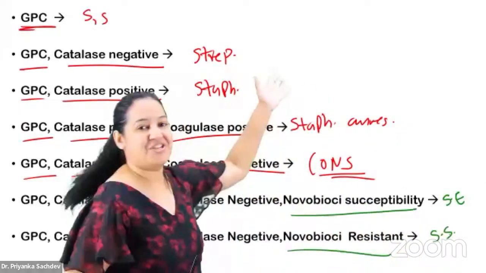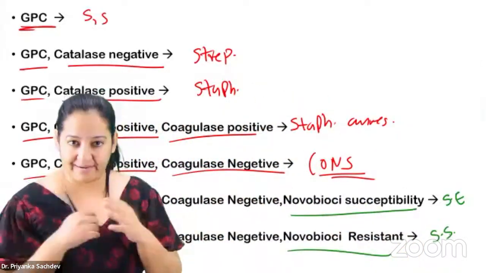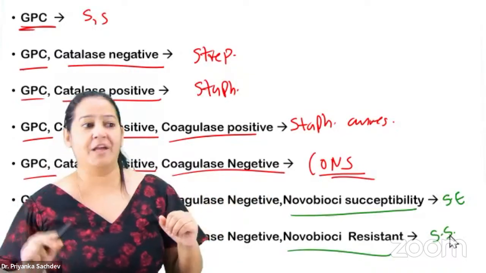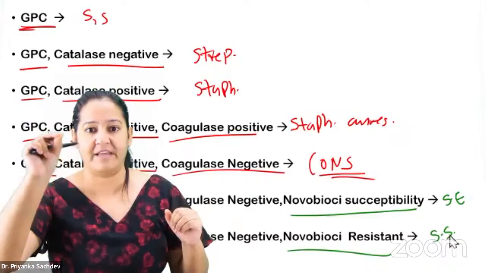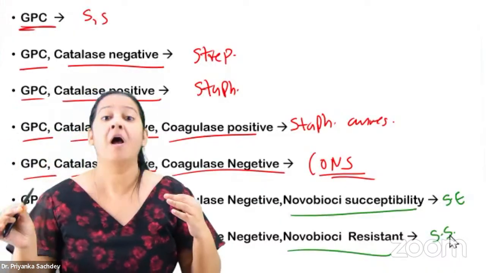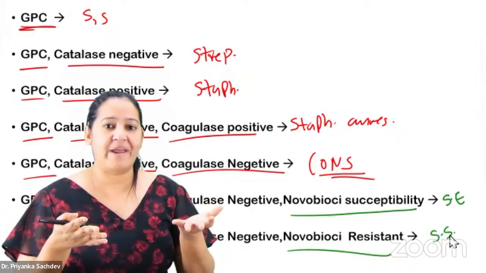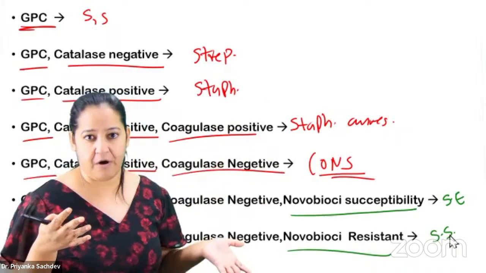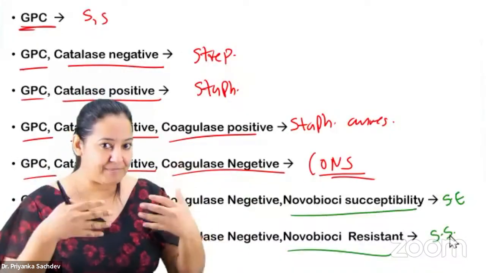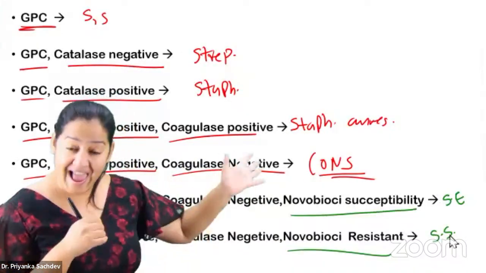So these are the questions you can see. You will not get a direct one-liner question as I have put. You will get the clues in the question. You will get a big clinical question: a 47-year-old man presented with tonsillitis, and so on. On biochemical reactions this is what we found, or on culture this is what we found. So they will give you the clues. You have to pick up the clues and reach the conclusion. They will help you a lot.